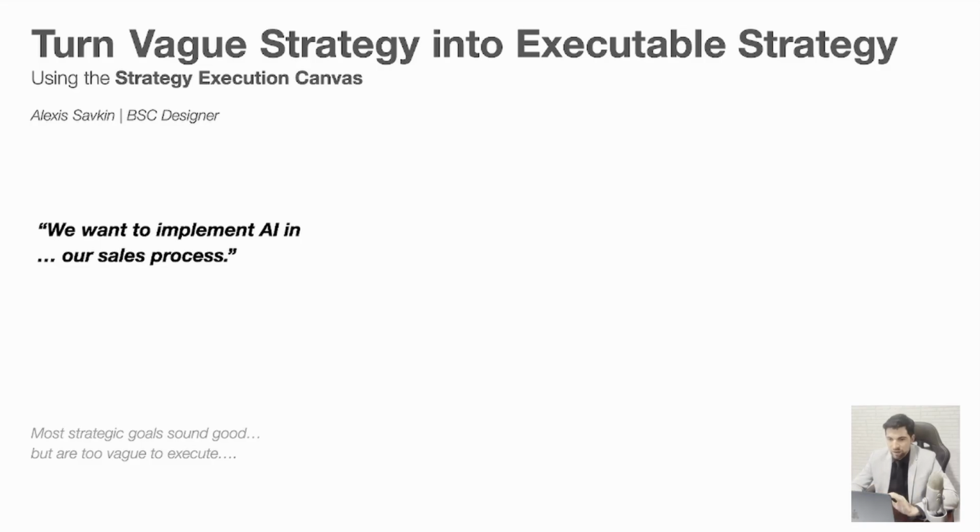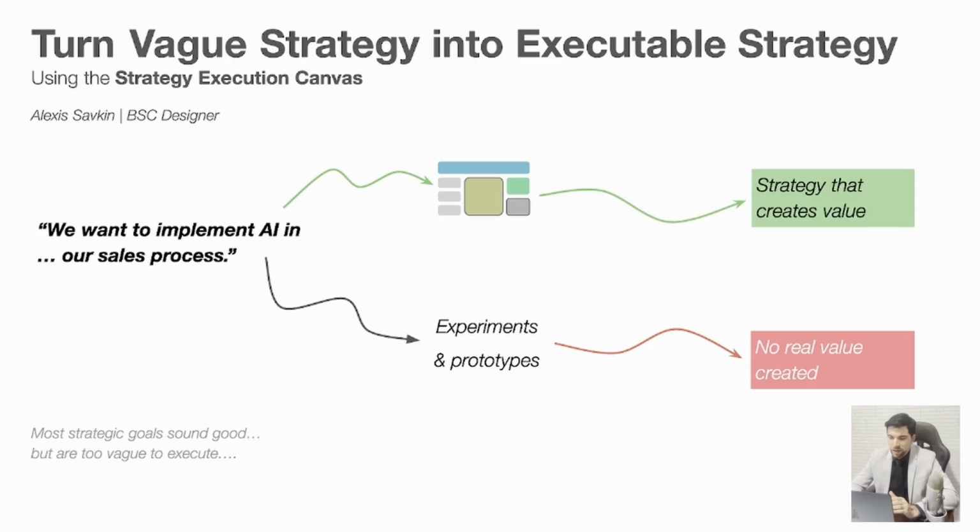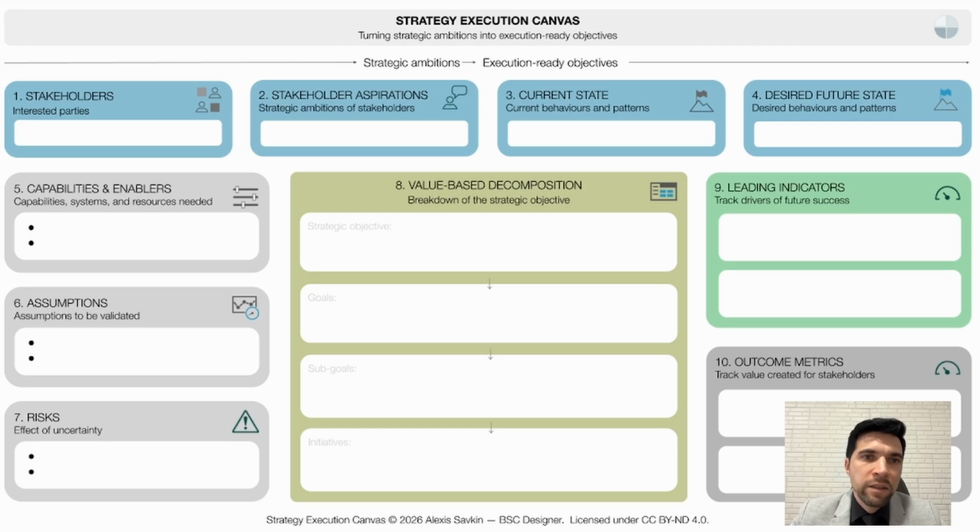In many organizations, teams experiment with different tools and build prototypes. But after some time, it becomes clear that no real value has been created for the company. So let's see how we can use the strategy execution canvas to turn this aspiration into a strategy that actually creates value. Before we get into the details, let's have a look at what the canvas is about.